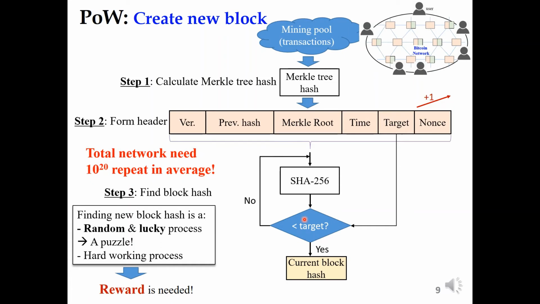Okay. And it said that for the Bitcoin network, the total network needs about 10 to the power of 20 repetitions of the hash calculation on average to find a new block of the blockchain ledger. Therefore, finding a new block hash is a random and lucky process, like a puzzle, and a hardworking process. Therefore, we need a reward for this hard work.